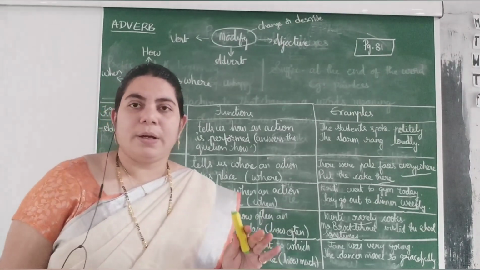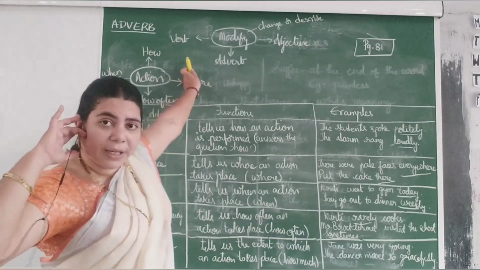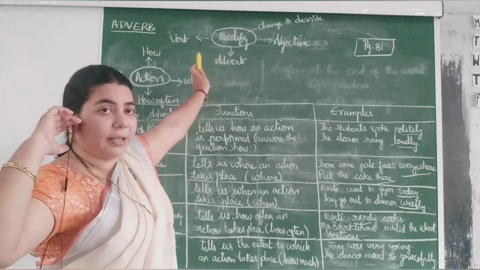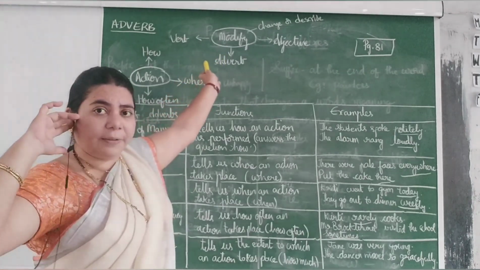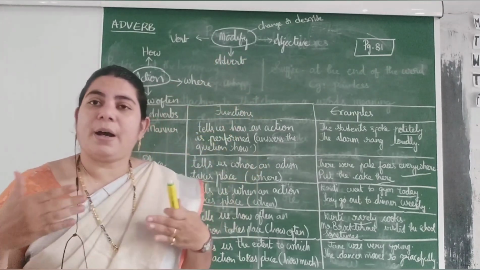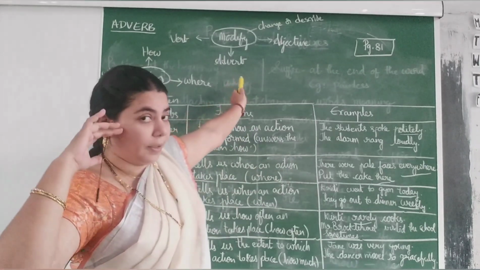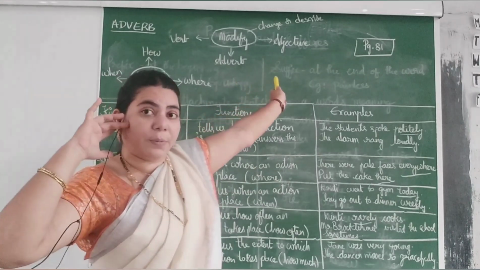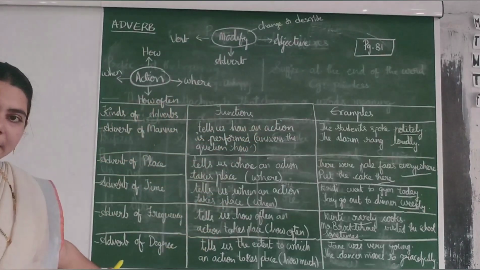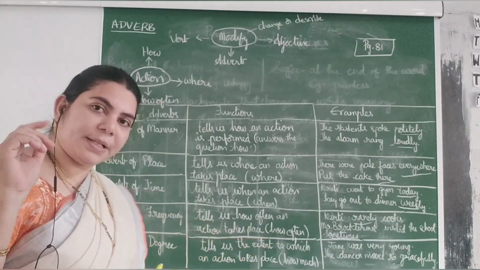So, this is the first part we have discussed now, how the adverb changed or modified the verb. Here 2 more things are left: how an adverb is describing an adverb again, and how an adverb is describing an adjective. So, let us see this in the last example. Combinedly I have given both the examples here.